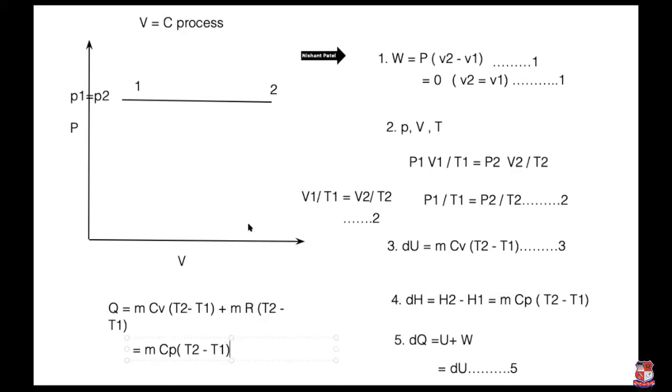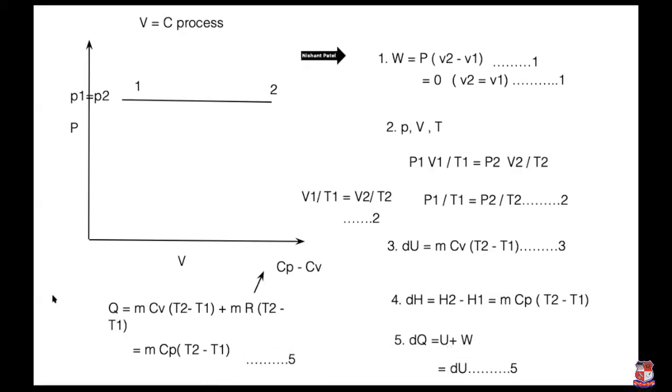If you put R is equal to Cp minus Cv, then Cv cancels out, and then only m Cp (T2 minus T1) will be there. Write down the name of the equation: it is equation number 5.